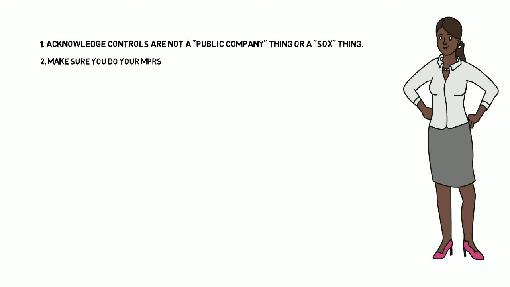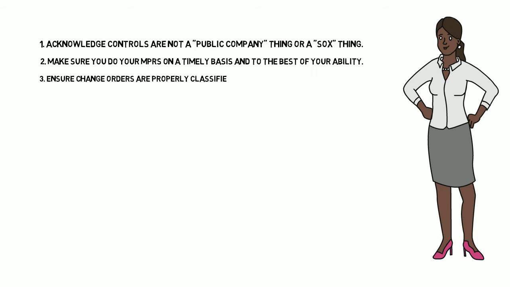So what can you do? Well, first, acknowledge that controls are not a publicly traded company thing or a SOX thing. Controls are standards that we should be following in our business each and every time we perform a procedure. They promote consistency and make business sense and ultimately could become best practices. Second, make sure you do your monthly project reviews or MPRs on a timely basis and to the best of your ability. And third, be sure that change orders are properly classified and are documented using company guidelines.